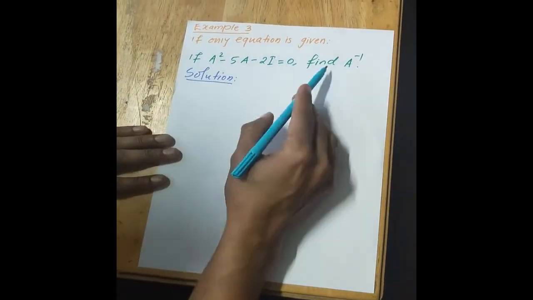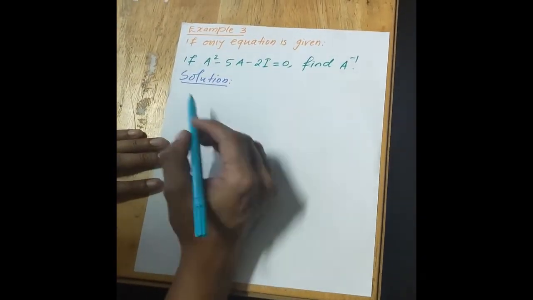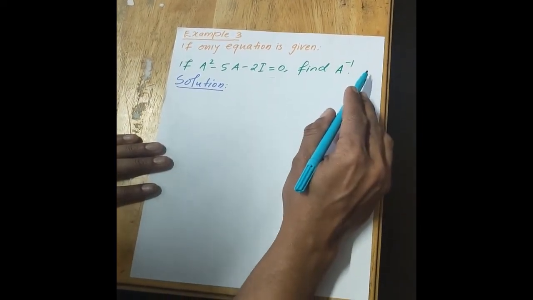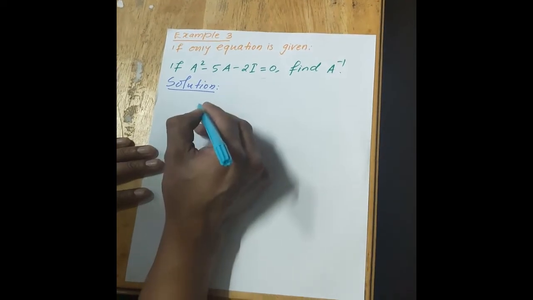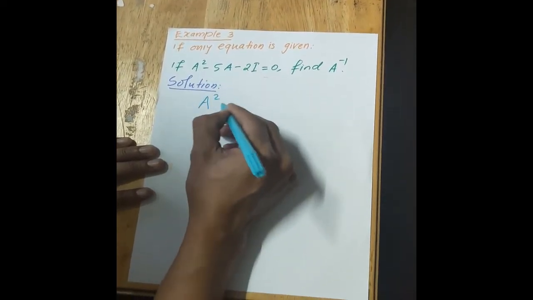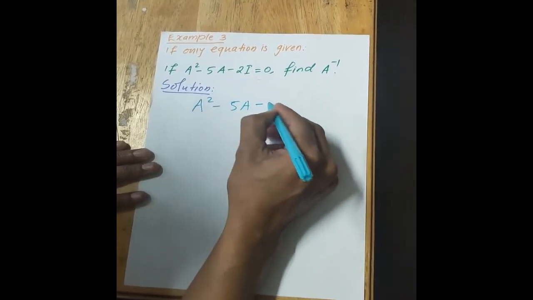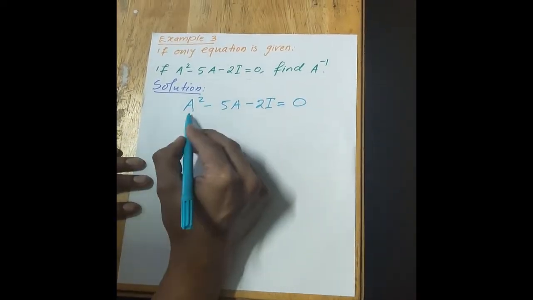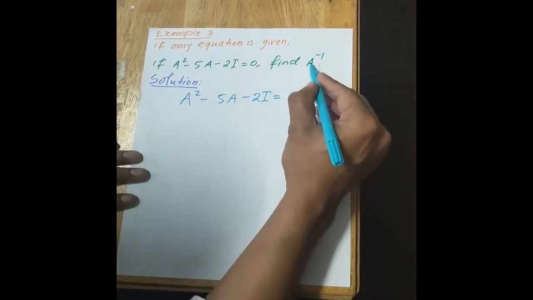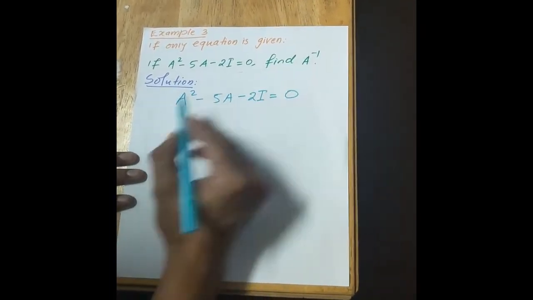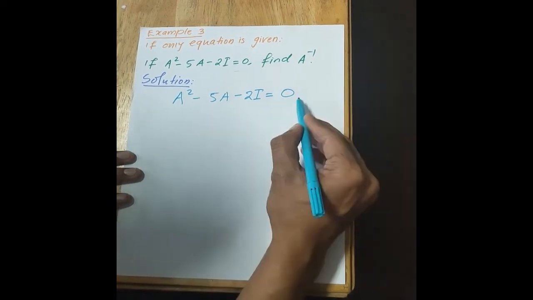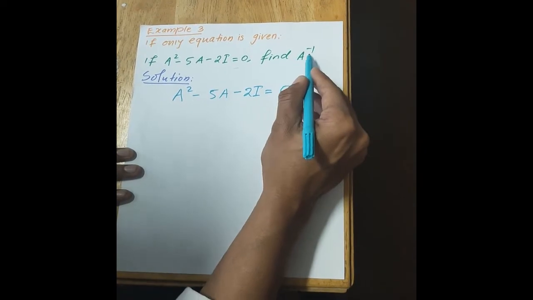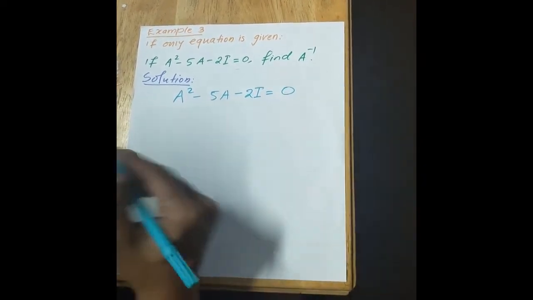Here also you are asked to find inverse, but only the equation is given. If the equation is given in this form and you are asked to find A inverse, we need to find it in this way. So you write the equation first, that is A square minus 5A minus 2I is equal to 0. Now from this equation you have to find A inverse. To find A inverse, you either multiply this equation throughout by A inverse or you divide it by A. Multiplying by A inverse is same as dividing by A.